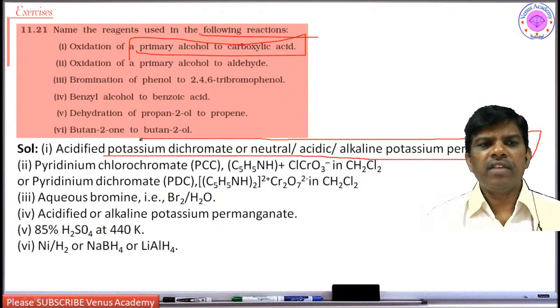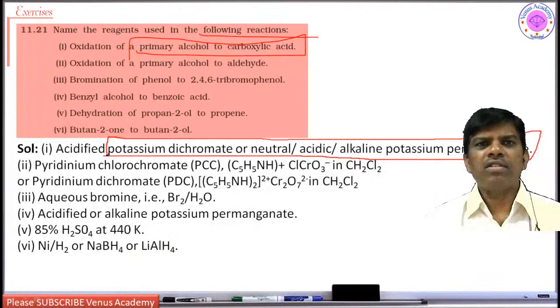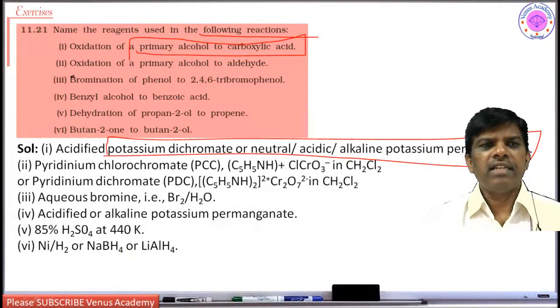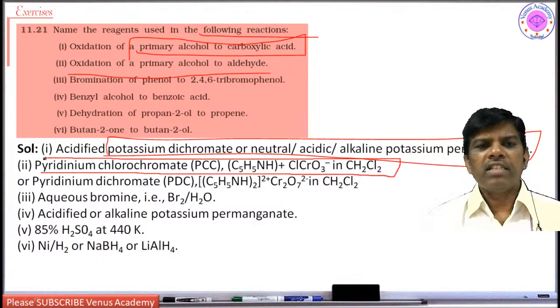So this is a very strong oxidizing agent where alcohols undergo over-oxidation to give carboxylic acids. And oxidation of primary alcohol to aldehyde: this is pyridinium chlorochromate in dichloromethane. What is the reagent? It is Jones reagent.